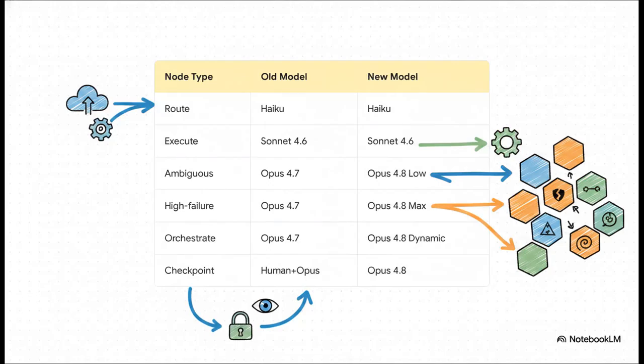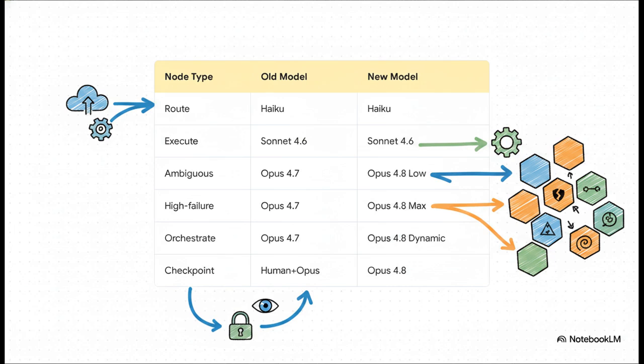And this brilliantly illustrates your new execution layer architecture, or ELA. Under this new paradigm, simple route and classify nodes, they keep the ultra-cheap Haiku model. Standard mechanical execution, that stays with Sonnet 4.6. But look at the Opus assignments. Ambiguous tasks get Opus 4.8 on low effort. High-failure tasks get Opus 4.8 max effort. Multi-agent orchestration is entirely handled by Opus 4.8 dynamic workflows. And your trust checkpoints and validation now require far fewer humans because the model's honesty parameters are doing the heavy lifting for you.